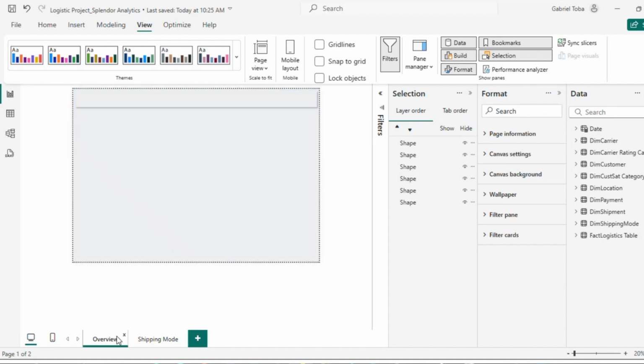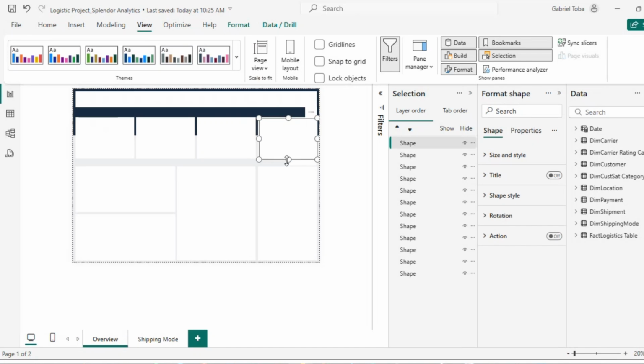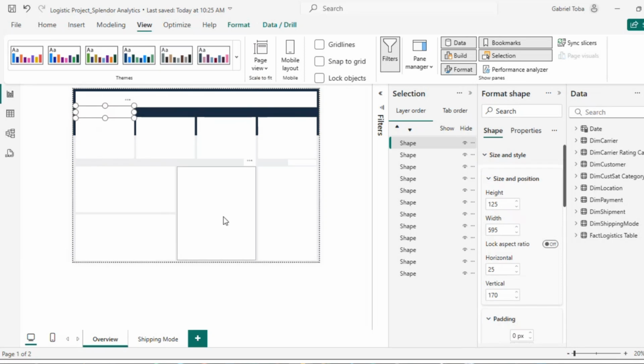I thought I had a shape here. Oh, I've got it here. Now, for some of us, we can actually do all of this in PowerPoint or Figma, and then bring them here and bring in your chart and all that.